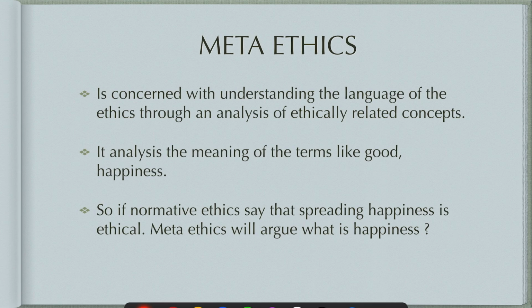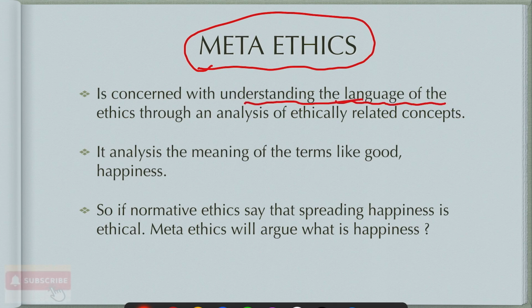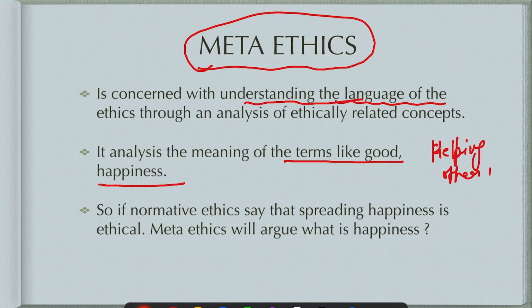Then the second is meta ethics. So meta ethics is basically concerned with understanding the language of ethics through an analysis of ethically related concepts. It analyzes the meaning of terms like good, happiness. If you say helping others is good, it will not analyze helping others, it will analyze good. What is good? What is happiness?